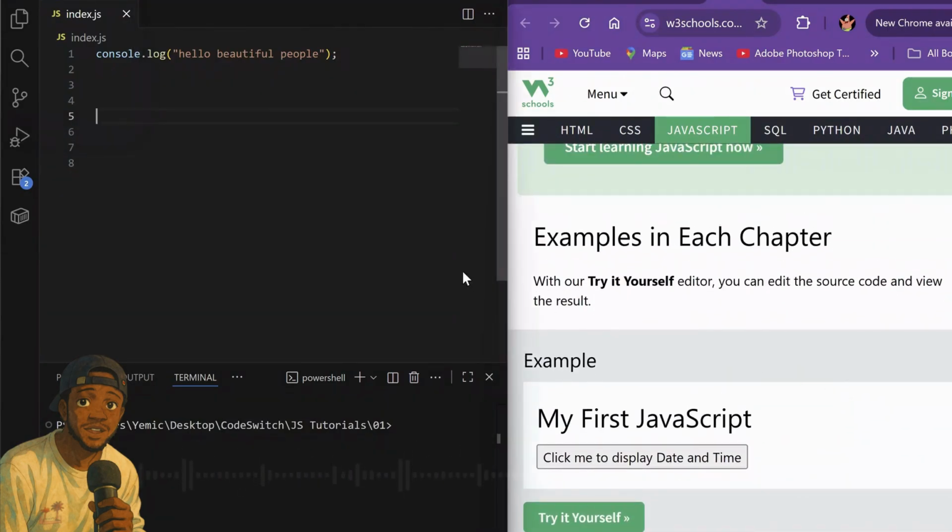But the good news is that you do not need to download JavaScript. If you learn a programming language like Python, you need to install Python on your system. But with JavaScript, you do not need to install it because JavaScript is already in every browser. So there are plenty of options we can use for our lessons, just to practice and to see the output of our code. We could use normal VS Code.